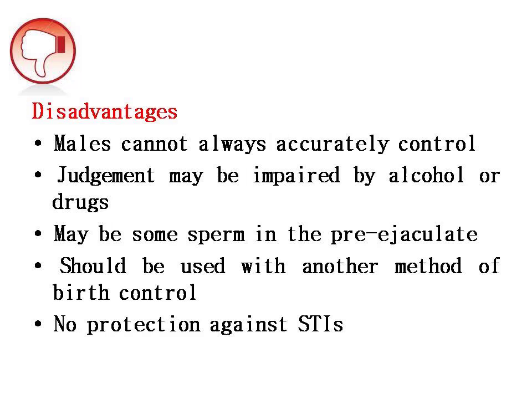Okay, next we'll go for the different disadvantages regarding coitus interruptus. Here, the males cannot always accurately control when they will ejaculate. Clear? And the next one is that judgment may be impaired by alcohol or drugs. If any man is taking alcohol or drugs, definitely the judgment may be impaired, which may affect the self-control process. This is also one of the disadvantages of this method.